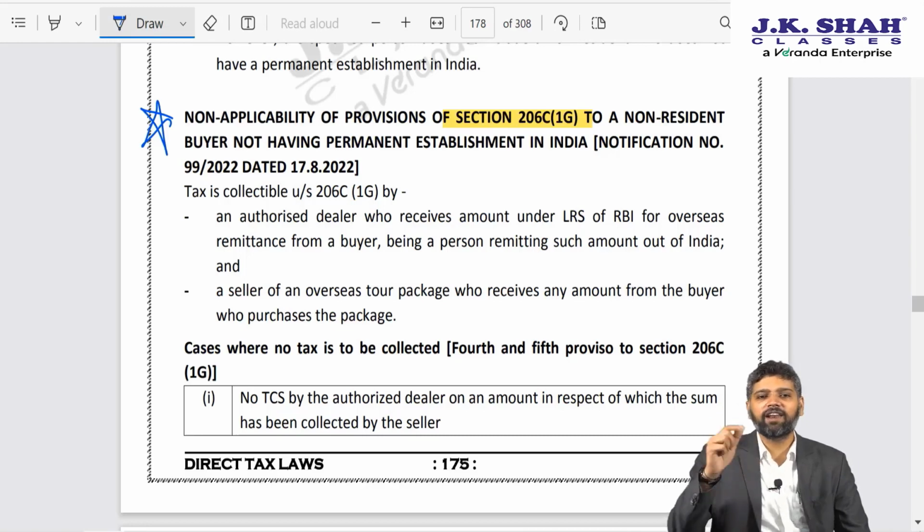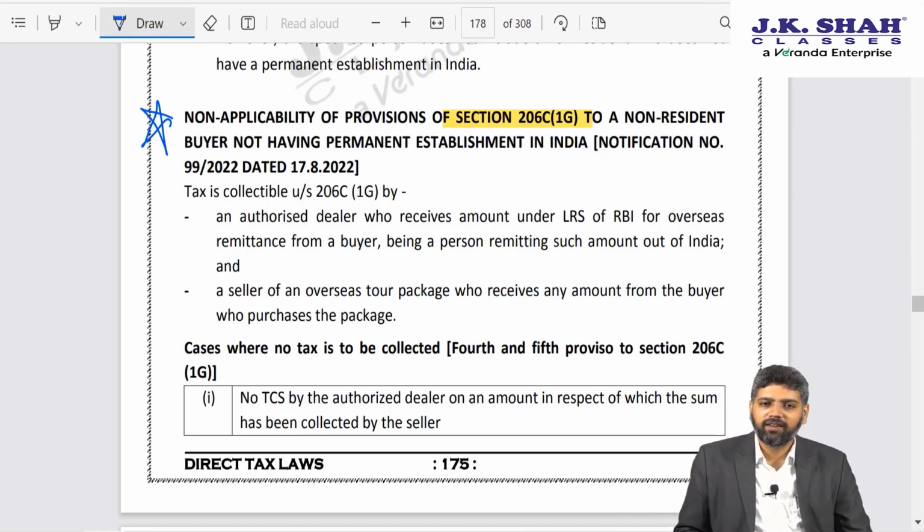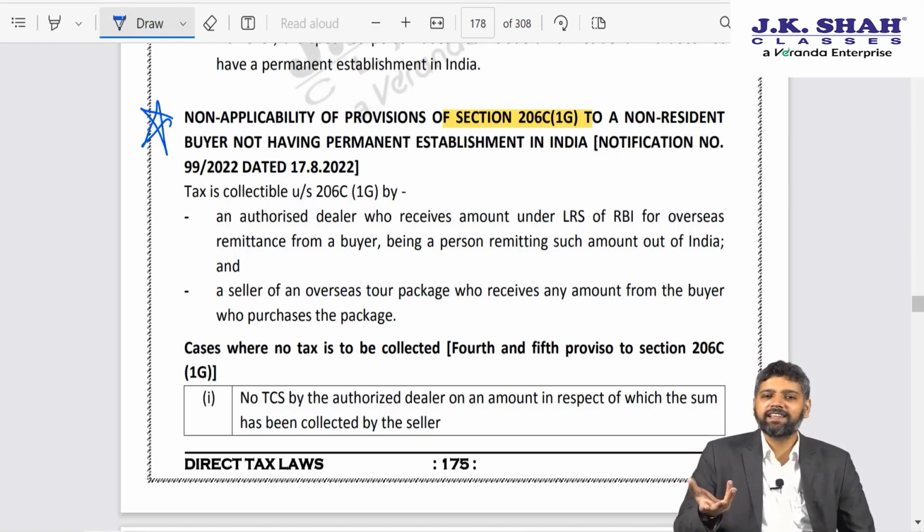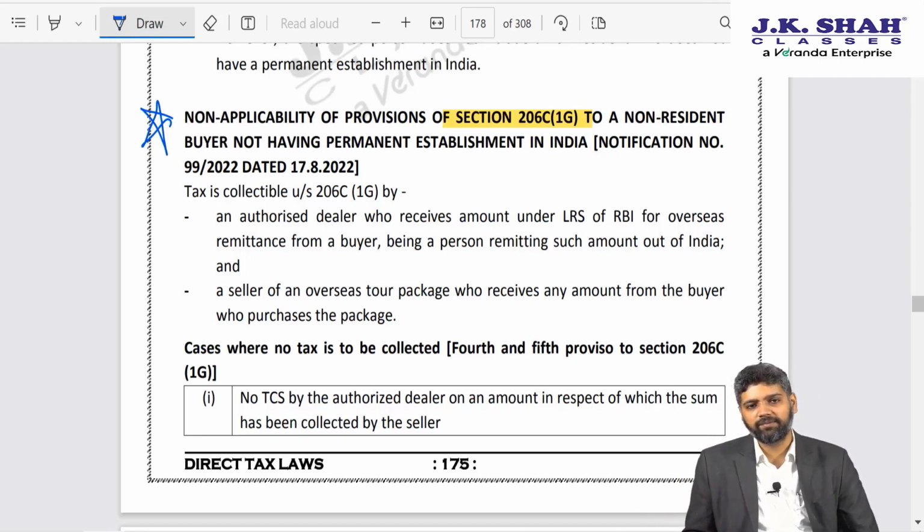Technically now that is for travel outside India. So the authorized dealer will collect TCS from him, but that person does not file a return in India. That TCS can never be claimed by him as a credit. So unnecessarily it creates a burden on the non-resident assessee.